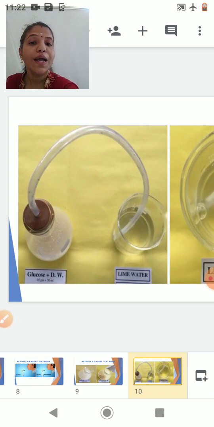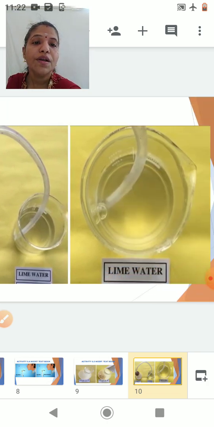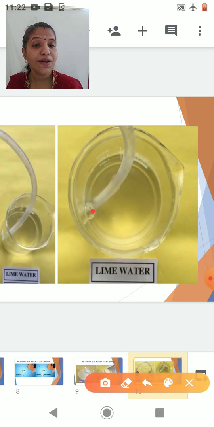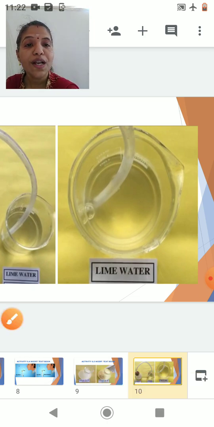Now I am closing the mouth of the conical flask with the cork, because it is what respiration? Anaerobic. So I don't want the interference of the outside air, because you know that anaerobic respiration takes place in the absence of oxygen. Now here you can see after some time what happens in this lime water. Can you see the bubbles here? Yeah, these bubbles are because the carbon dioxide is liberated. Now I will keep it standing for still more time.